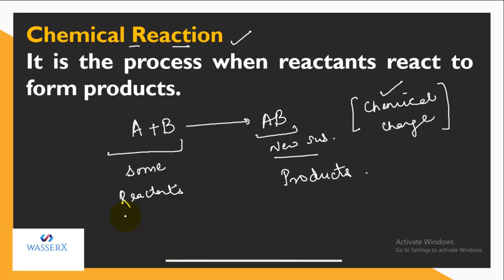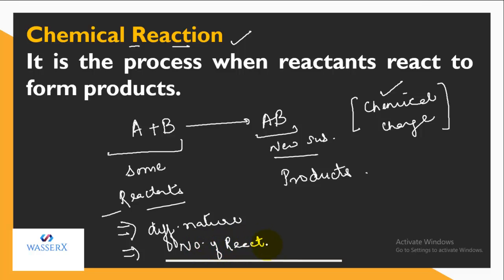We also know that reactants can be of different nature, and their number can vary. So I'll just write here that the reactants can be of different nature, and the number of reactants can vary from reaction to reaction. Even all the reactants possess different nature also.